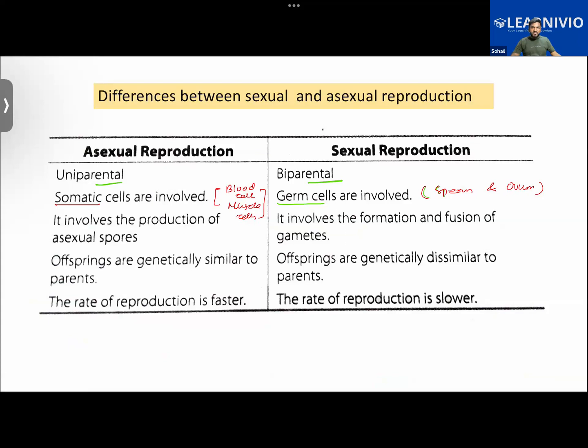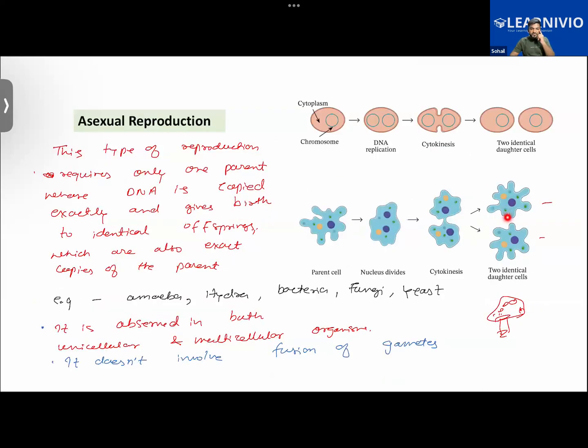Also, many times we see that identical twins are born to humans. Ever thought about this? How are identical twins born to humans? Normally, in asexual reproduction, we have seen that the daughter cells are identical to each other and to their parent also.